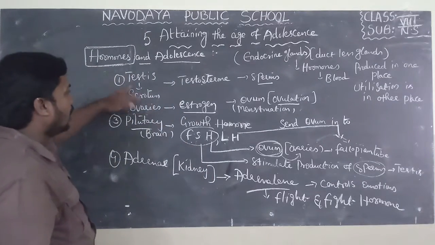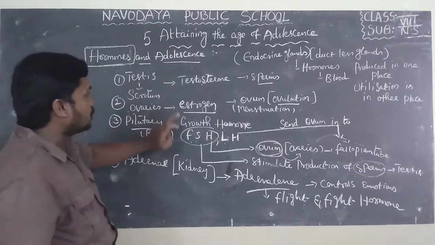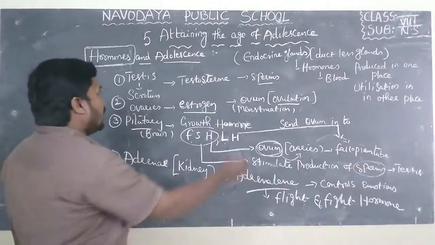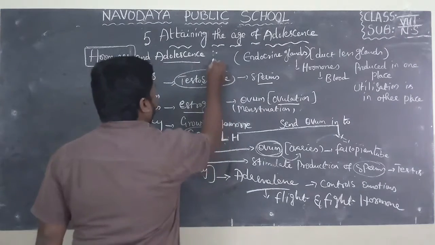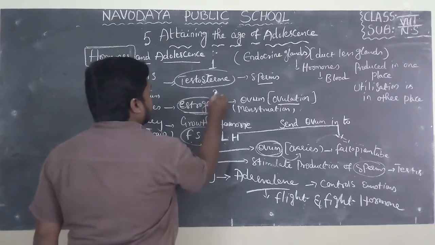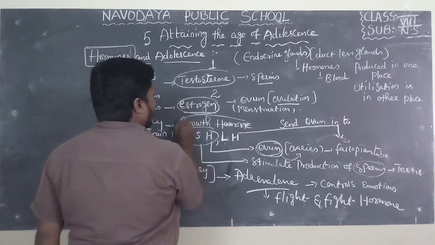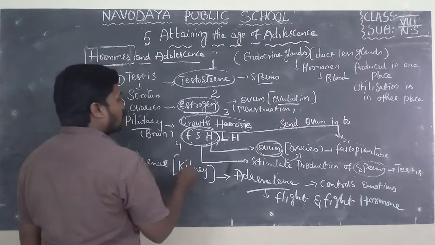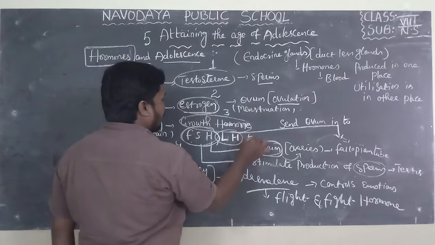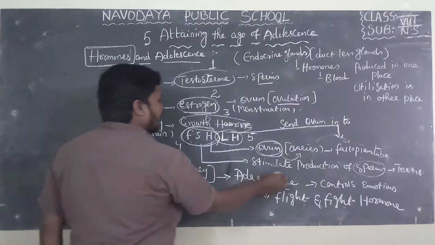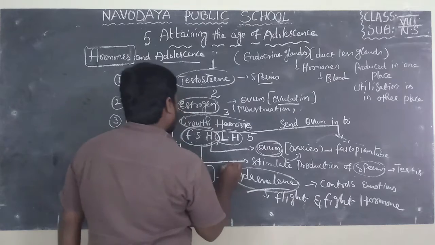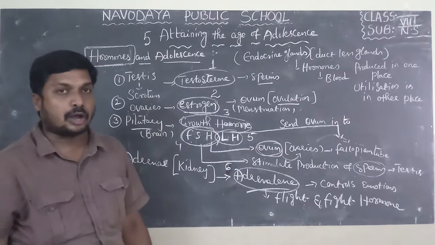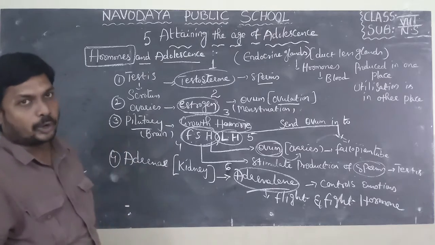We learned 6 hormones in this class: testosterone, first; estrogen, second; growth hormone, third; follicle stimulating hormone, fourth; luteinizing hormone, fifth; and adrenaline, the sixth hormone. These 6 hormones play an important role.